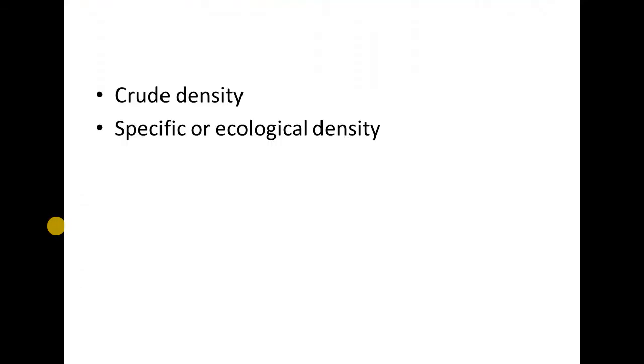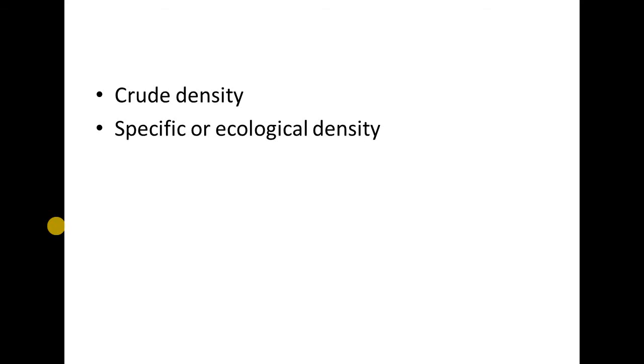Crude density is the total number of individuals or the total biomass in a given area. For example, the number of deer in a forest of 100 acres. So crude density means the total number of individuals or total biomass in a particular area.